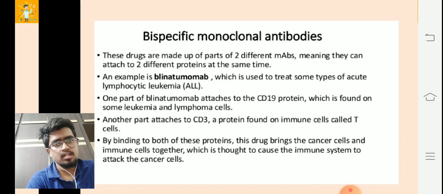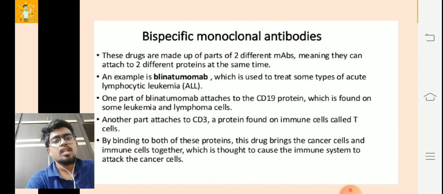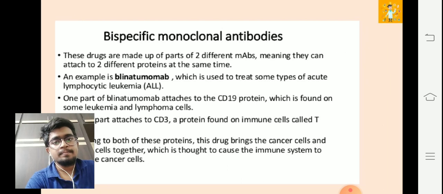This is another different kind of monoclonal antibody. This is very special, so please go through various research articles. I repeat, go through the papers.